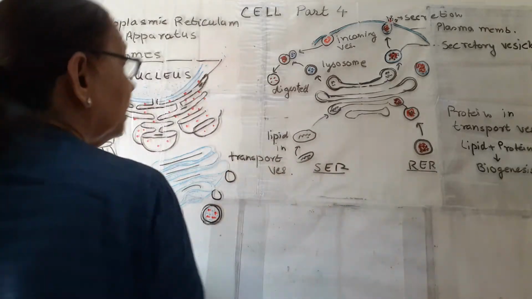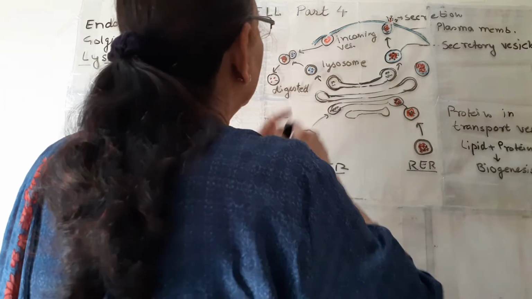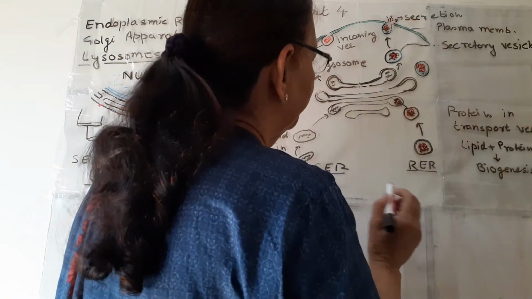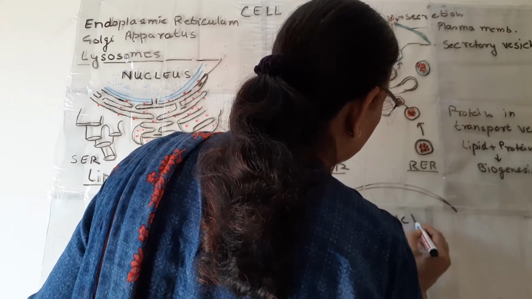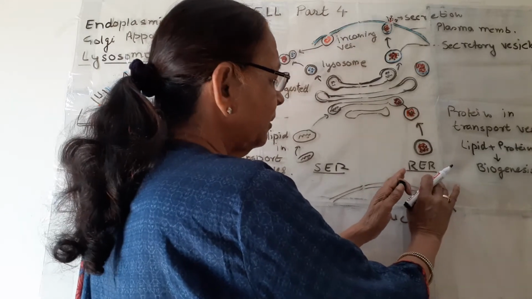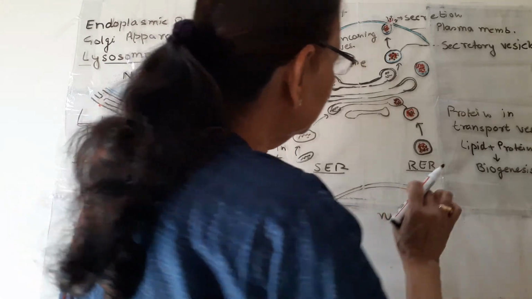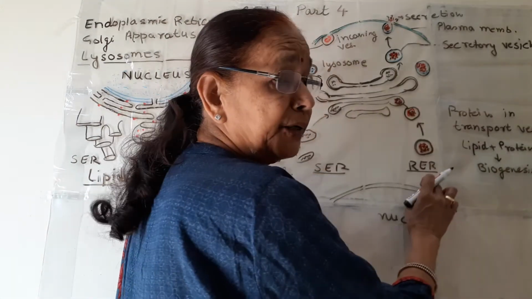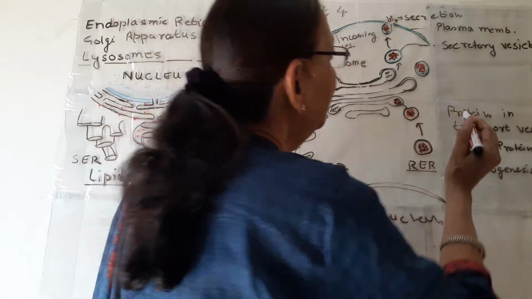So, here this is the boundary of the cell, the plasma membrane. Here there will be the nucleus. Near this nucleus, rough endoplasmic reticulum and smooth endoplasmic reticulum are there. This rough endoplasmic reticulum, with the help of ribosomes, will form certain proteins.